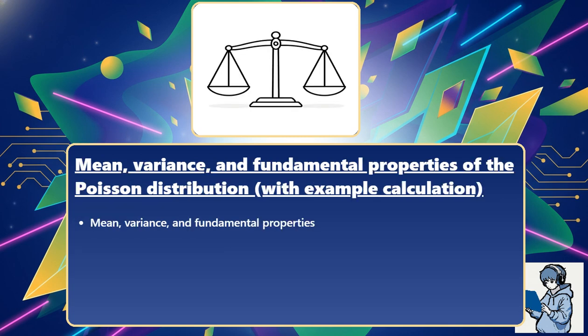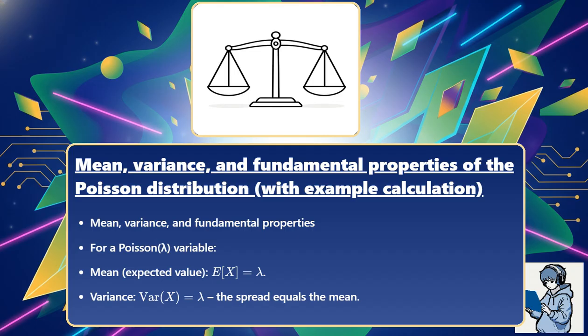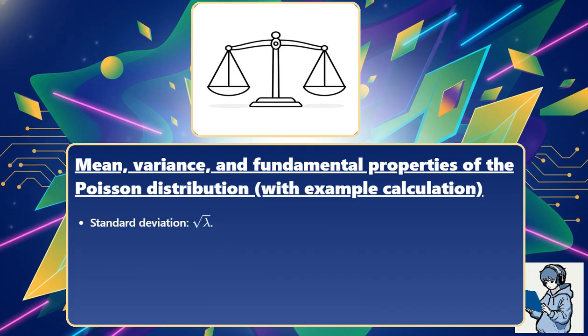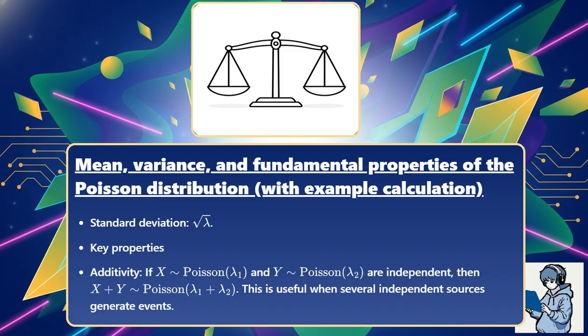Mean, variance, and fundamental properties. For a Poisson(λ) variable, the mean, or expected value, E[X] = λ. The variance Var(X) = λ, so the spread equals the mean. The standard deviation is the square root of λ. Key properties. Additivity: if X follows a Poisson(λ1) and Y follows a Poisson(λ2) are independent, then X + Y follows a Poisson(λ1 + λ2).